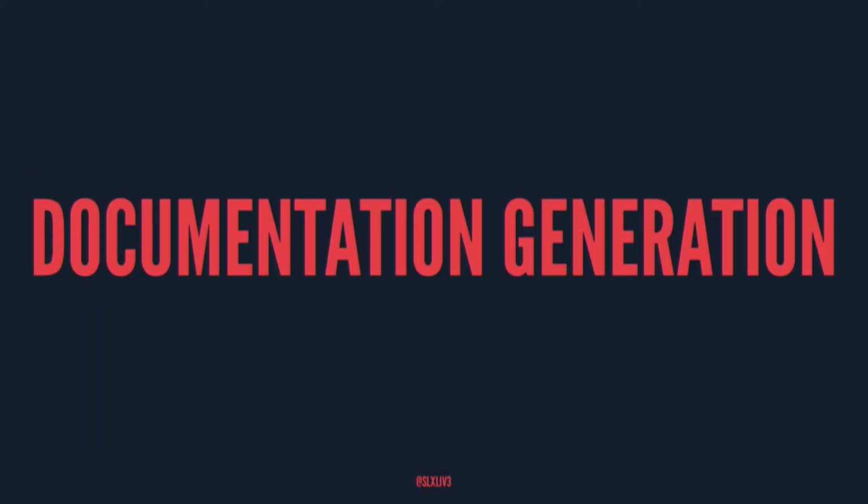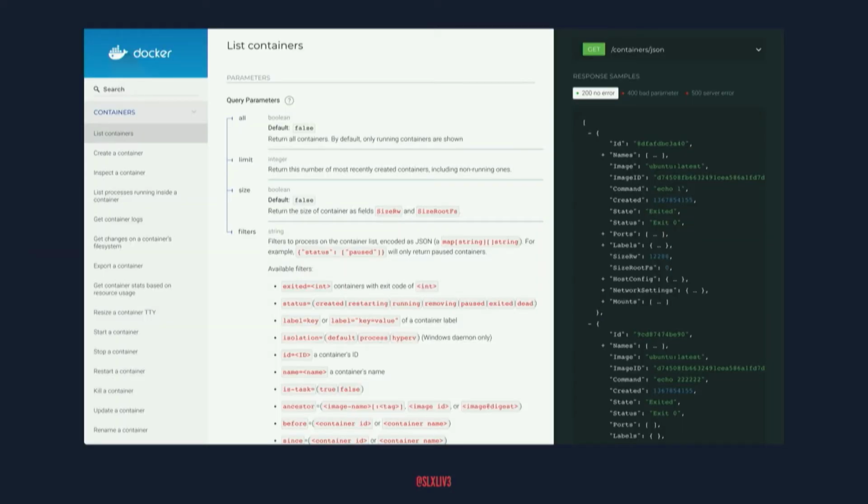So documentation generation, this is a huge thing that comes with OpenAPI. Swagger used to have some OK docs. I don't know if they looked that great, but this is a tool called Redoc. I think it creates some pretty gorgeous documentation. It's easy to find data. It works out pretty good.